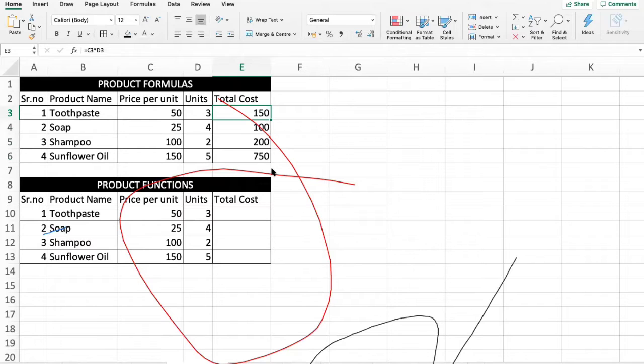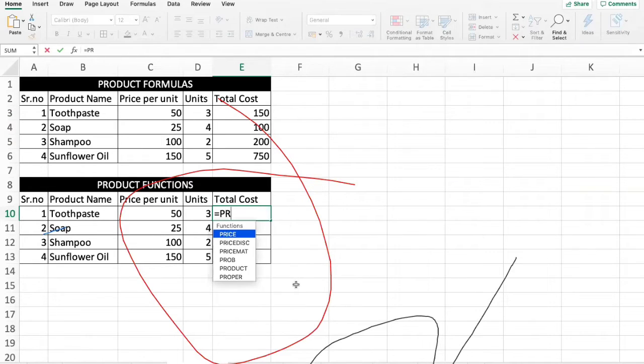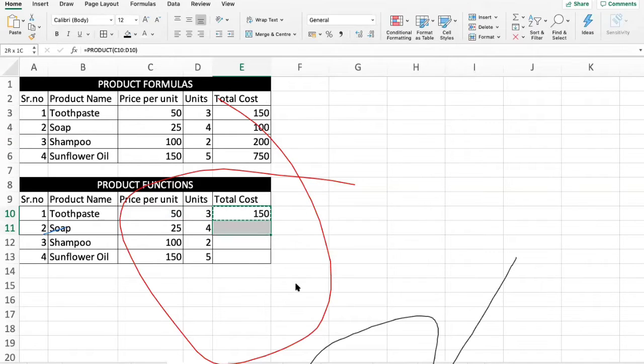Now let's understand doing multiplications using a function. For the function you have to go to PRODUCT, open brackets, and you just select what you have to multiply. You don't have to put any asterisk sign or any signs in between, and you close the bracket and say enter. I copy the function and paste it below.